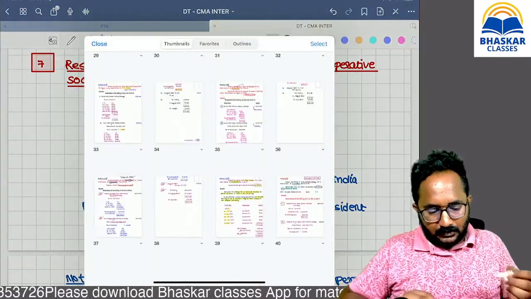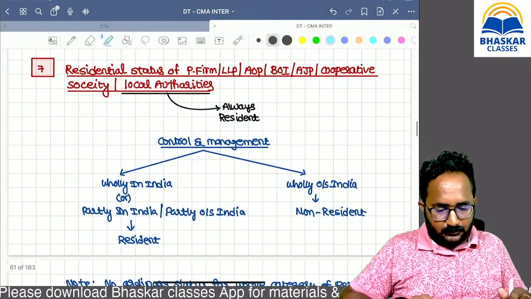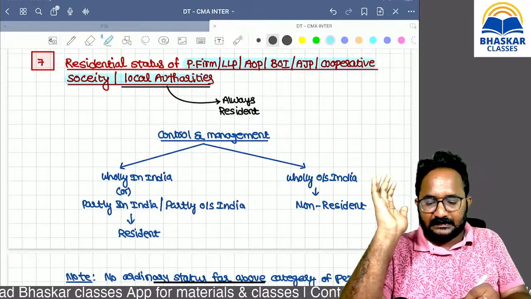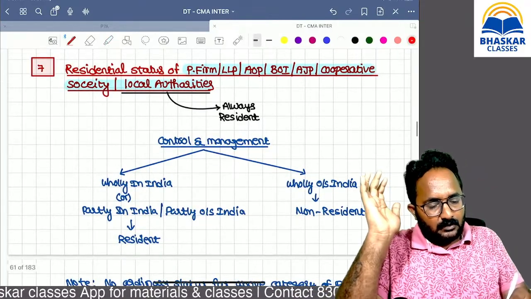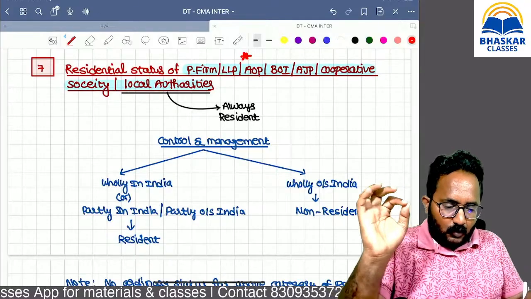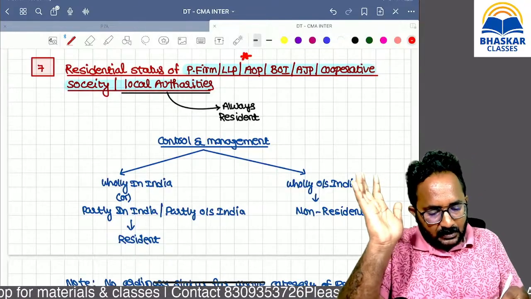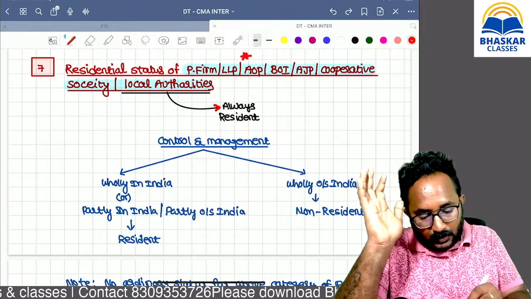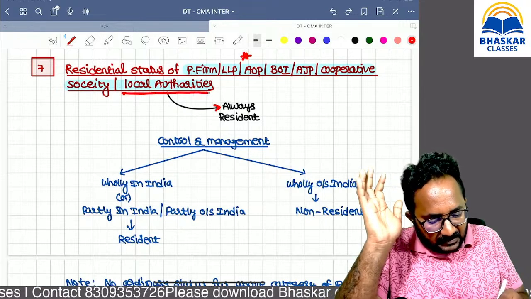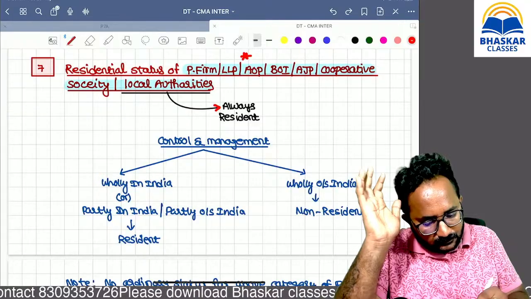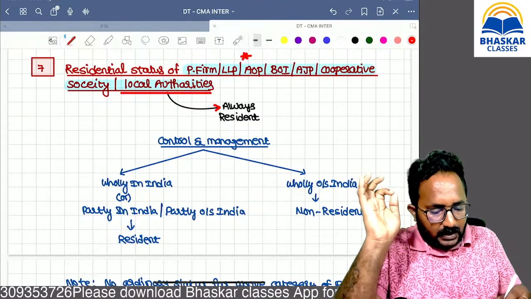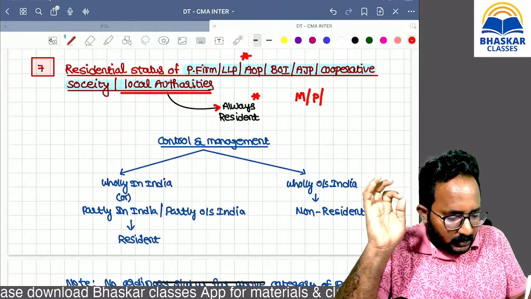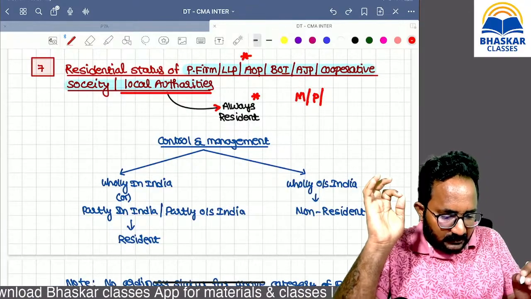Next, residential status. We have to know about it for all the other persons: partnership firm, LLP, AOP, BOI, AJP, cooperative society. But for cooperative societies and local authorities, no need to classify. Always our answer is nothing but what? Resident. Local authority means, I think in the first chapter we discussed, municipality, panchayat, corporation, always resident only.